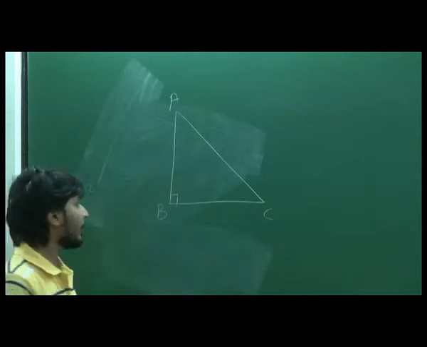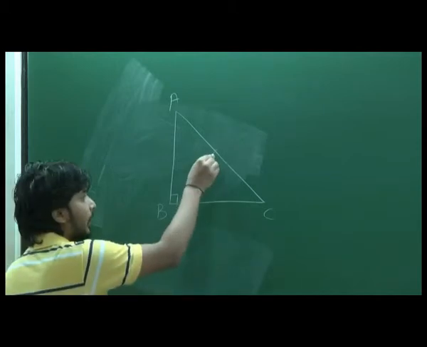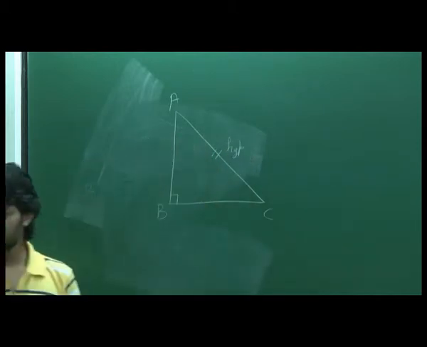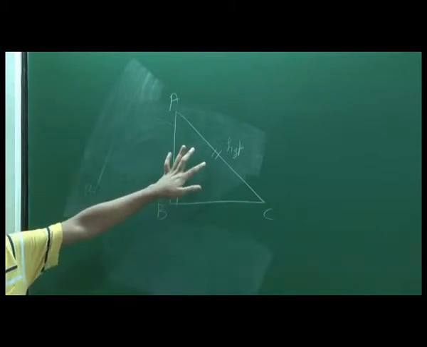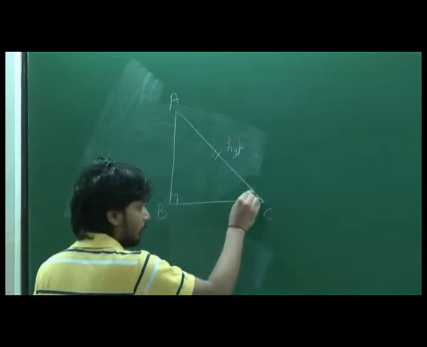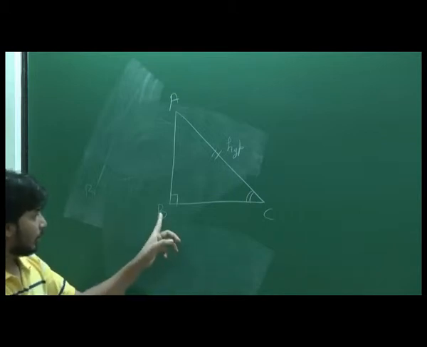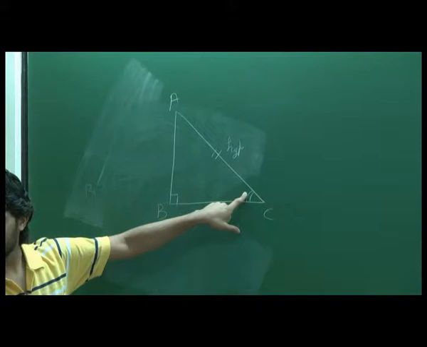Okay, so now suppose I have a right angle triangle. I am sure that one angle is 90 degrees, so I'll have one hypotenuse for sure, right? So this is the hypotenuse and this can never change. It will always be the hypotenuse. Now, suppose I fix this angle, then this side is adjacent to this angle, right?